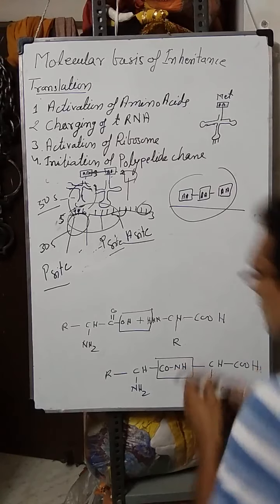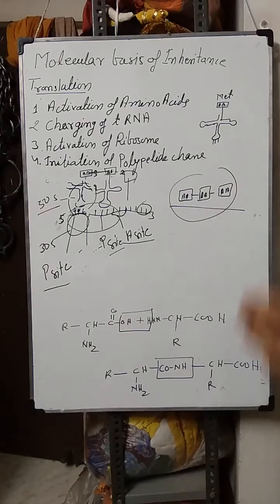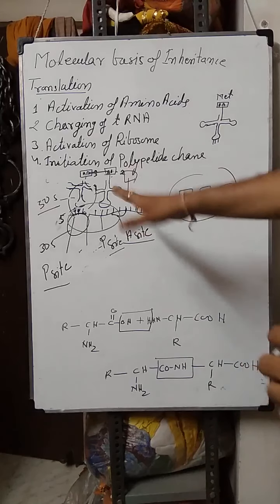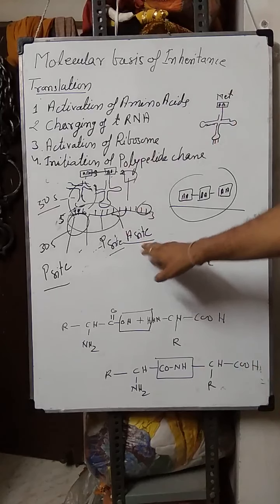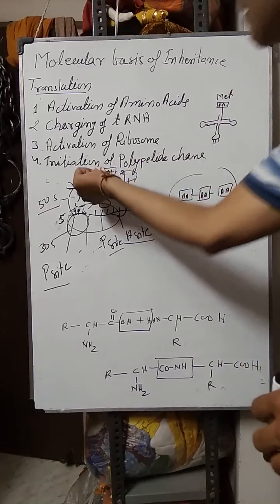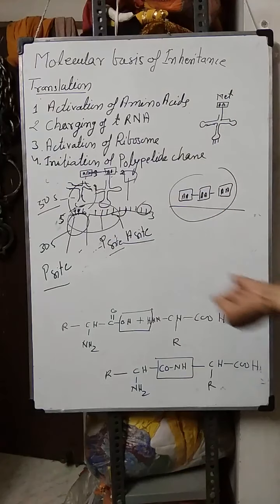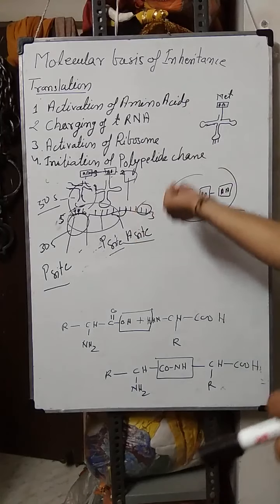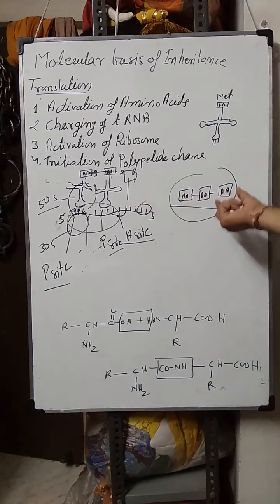COOH. Continuously more and more amino acids will come towards the A site, and between these two amino acids a peptide bond will be formed, and after the completion of this messenger RNA a complete new protein is formed, and then after that the ribosome, transfer RNA and messenger RNA will be released.